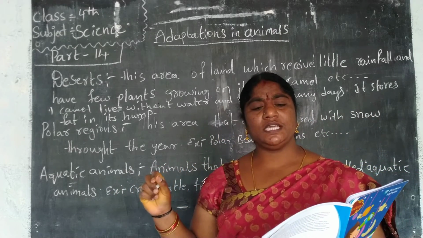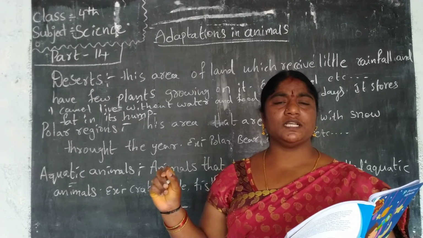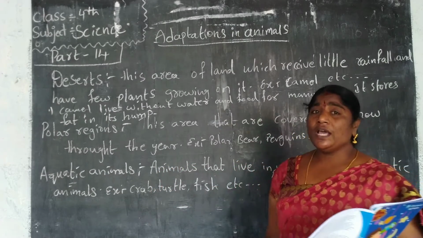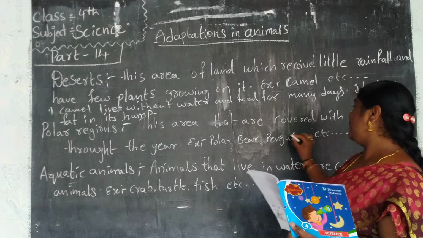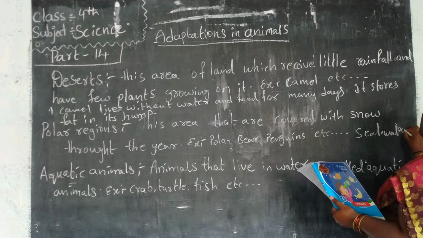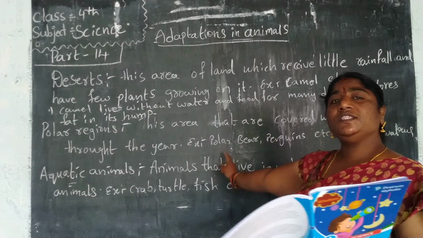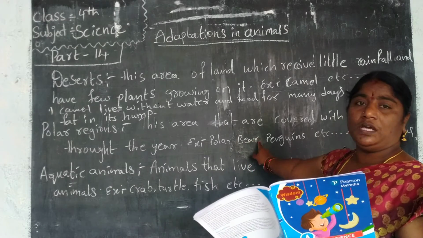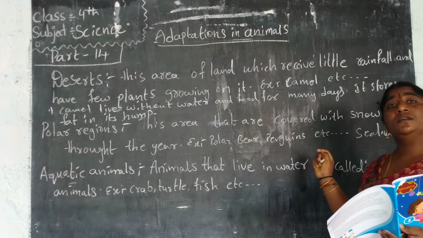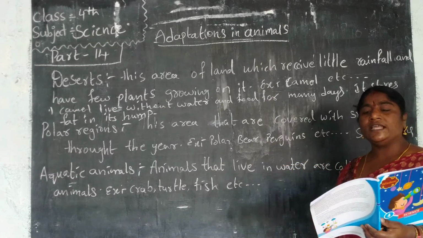The polar bear, seal, yak, penguin and walrus are some animals that are adapted to survive in such cold places. Polar region animals: polar bear, penguin, seal, walrus. You learned about this in the first, second and third classes. These are the cold places. Which animals are living there? Polar bear, penguin, walrus, seal, and yak. They are adapted.